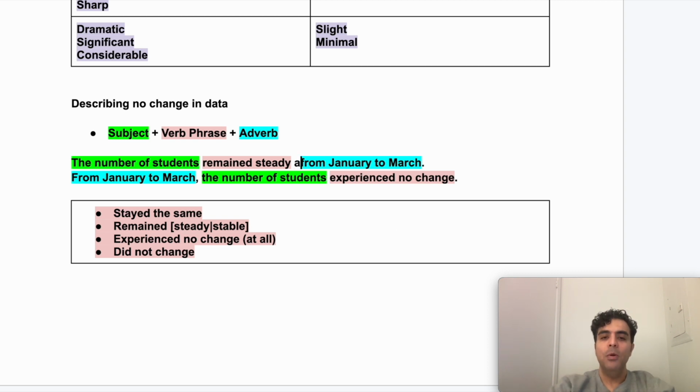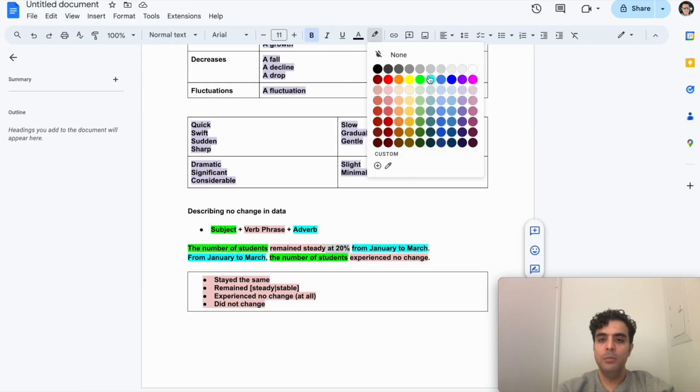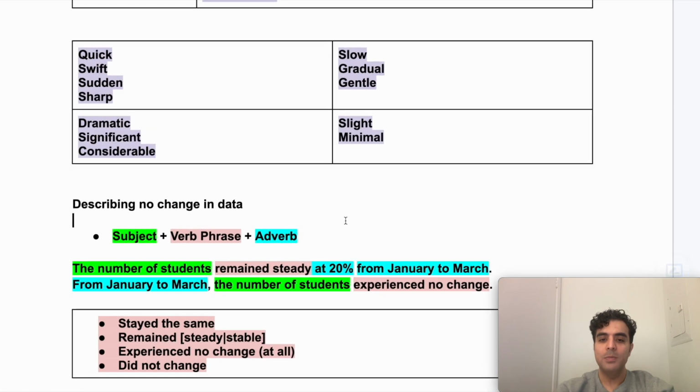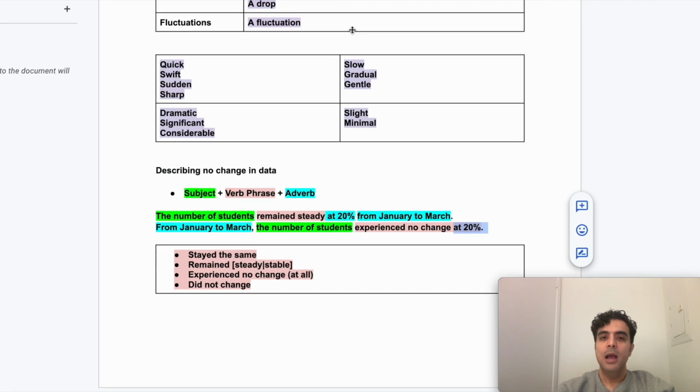For example, you could say remained steady at 20% from January to March. As you can see, the color coding would be the same because we marked all adverbs in blue. Or here we could say from January to March, the number of students experienced no change at 20%. All right, so it was stuck at this 20% level.